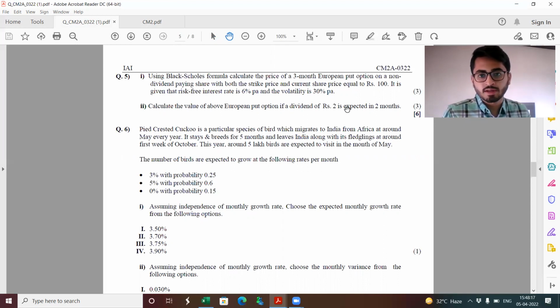One thing could be that you could calculate, let's say, the dividend yield, and using that you could calculate the prices. But again, this is something we need to wait to see how IAI is going to approach this particular question.